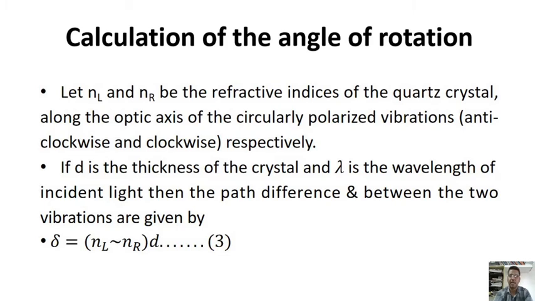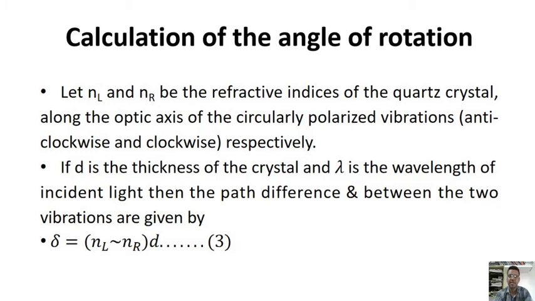Once again, NL and NR: the refractive index in the anti-clockwise direction and the refractive index in the clockwise direction of a quartz crystal along the optic axis of the circularly plane polarized vibrations.